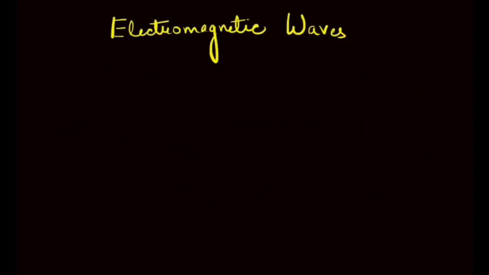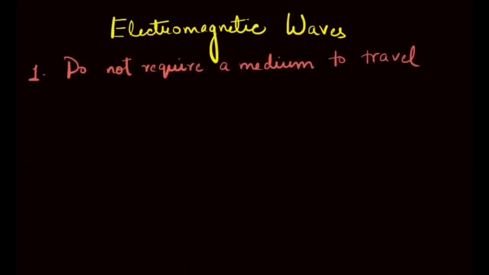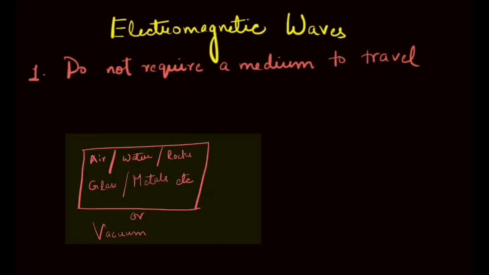Electromagnetic waves are similar, but with two major differences. First, electromagnetic waves do not require a medium to travel. In the previous example, ripples were formed in water. There would have been no ripples if there was no water. So water here acted as the medium. A lot of other things can act as a medium, like air, glass, metals, etc. But electromagnetic waves do not require any such medium. So even if there is a vacuum, electromagnetic waves would travel.